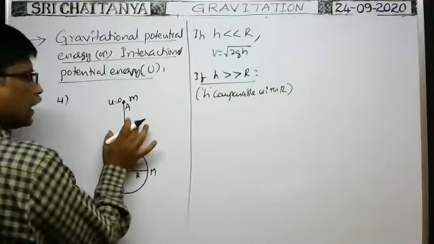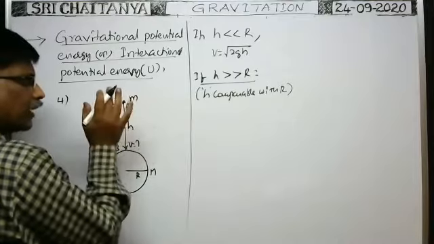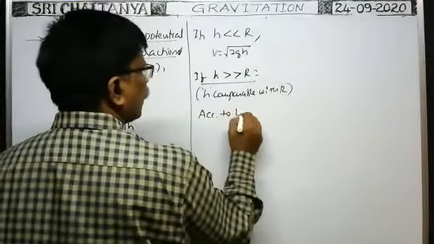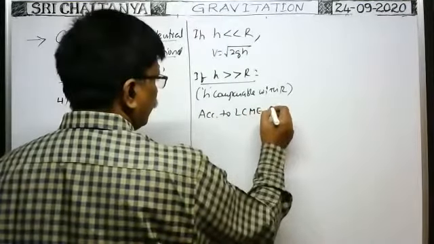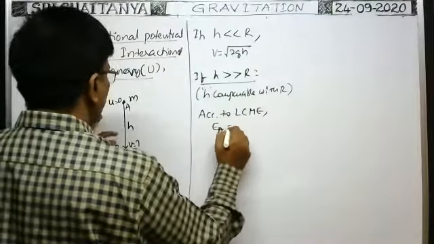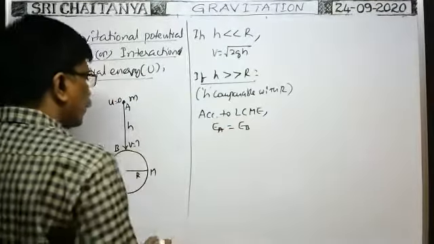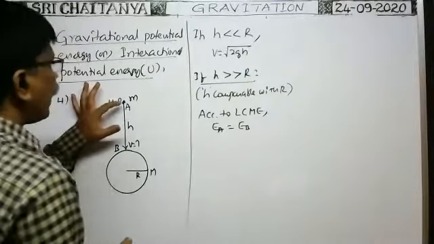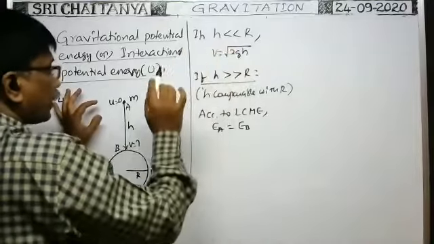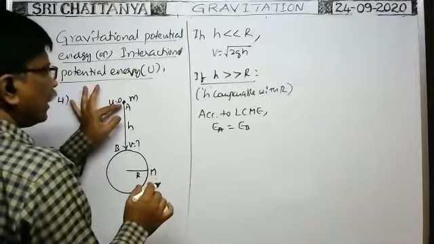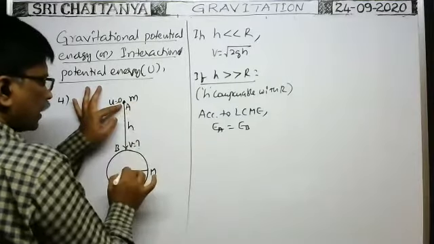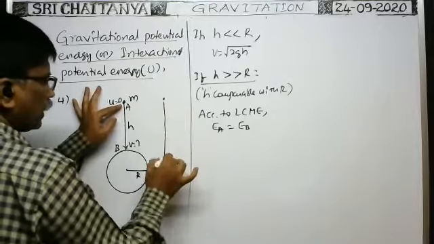as work is done by gravity, which is conservative, mechanical energy is conserved for the particle. So according to the law of conservation of mechanical energy, total energy at A is equal to total energy at B. Total energy at A means whenever the particle is here, this height is not very much less than the radius. That's why at this point, in order to write the potential energy, the distance between this particle and the center of the earth is equal to R plus H.